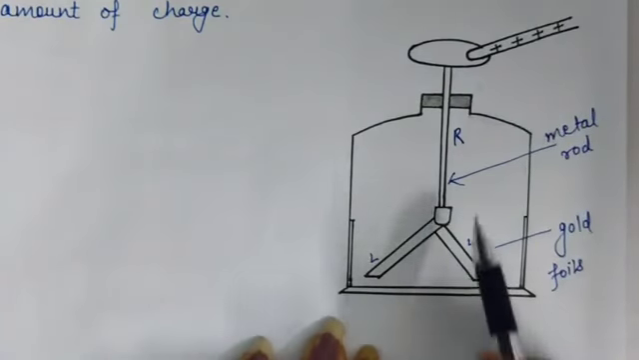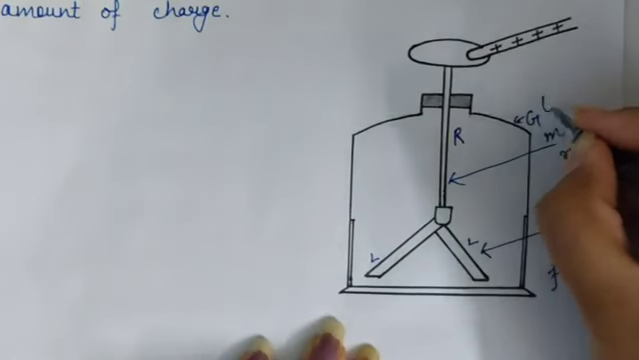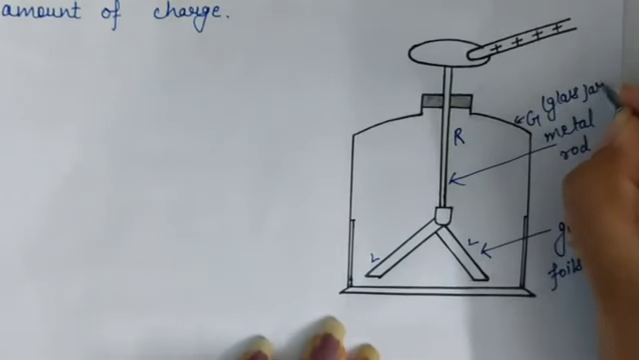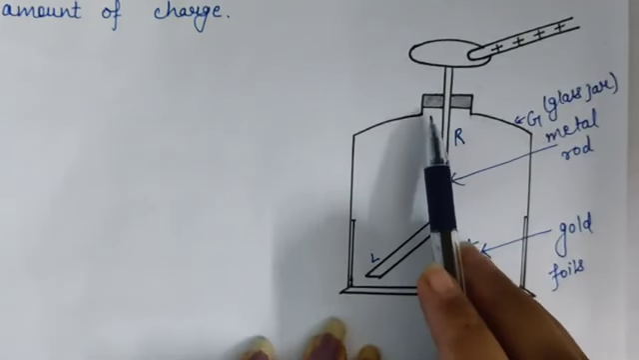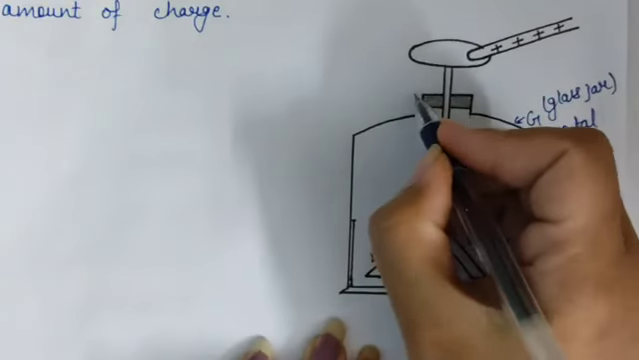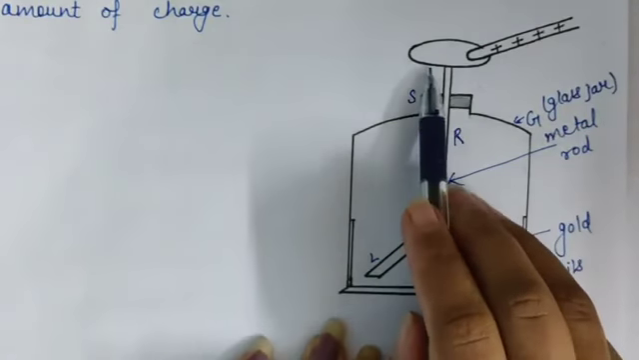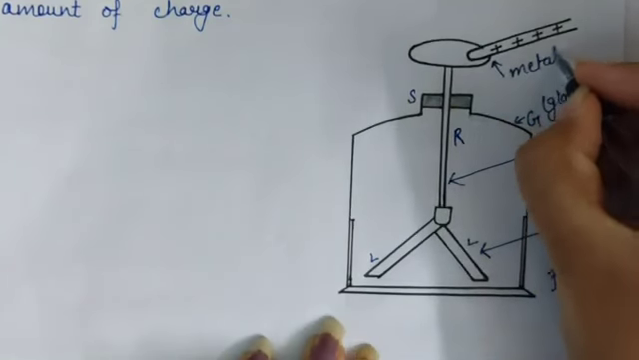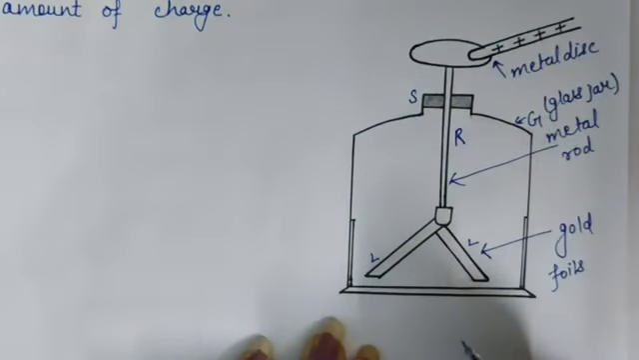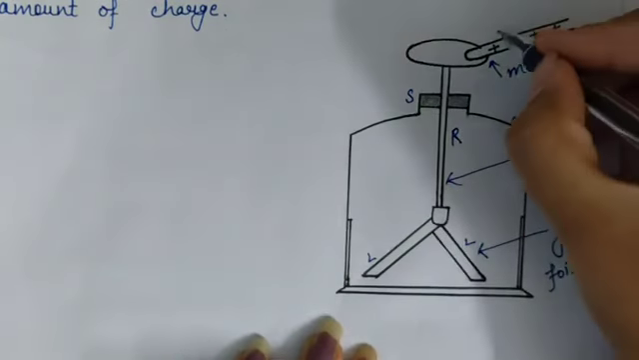The metal rod is fitted in a glass jar Z. This is our glass jar. It is fitted through an insulating stopper or cork named as S. This is a stopper. And this is a metal disc. And this is our charged ebonite rod.